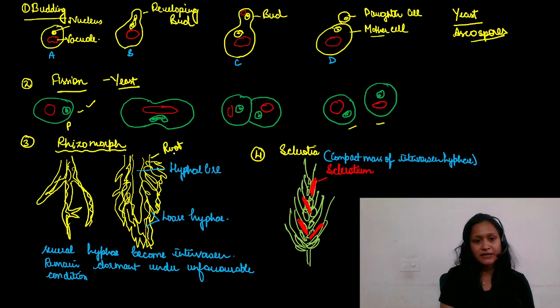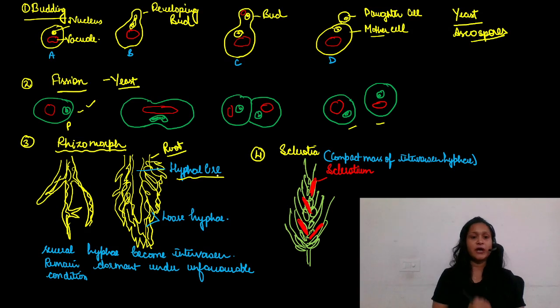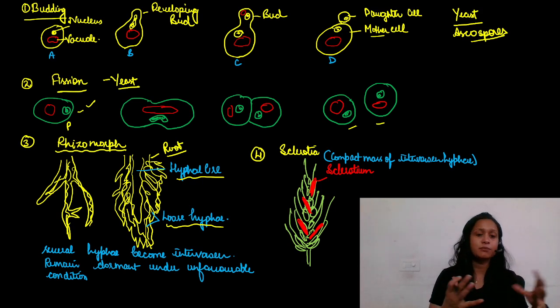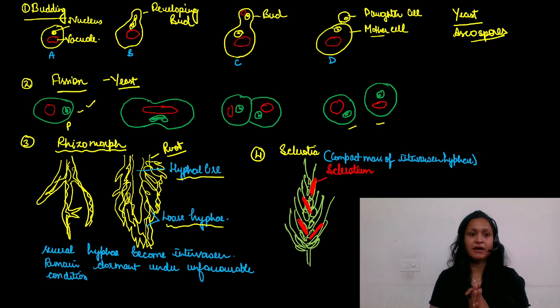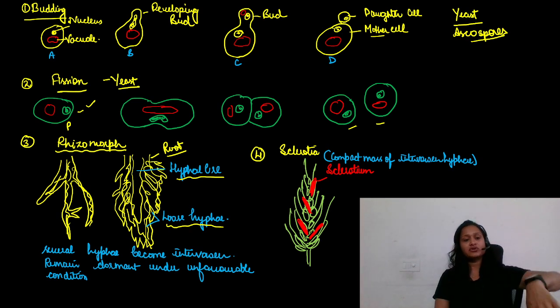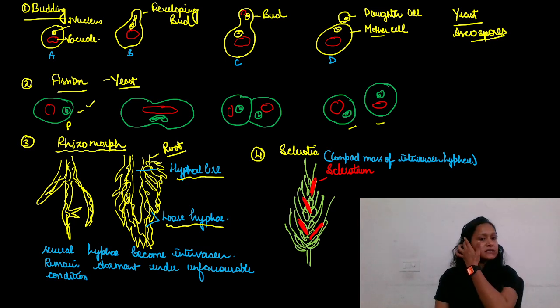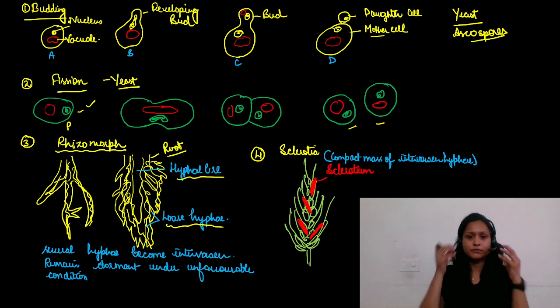Then rhizomorph: you can see that they look like a root, similar to a root-like structure, but they are actually the hyphae of the fungi. These loose hyphae remain as they are in unfavorable conditions, and when favorable conditions arise, they produce a new fungus, a new organism. So this root-like structure is called rhizomorph. In higher fungi you can see this type of vegetative reproduction.